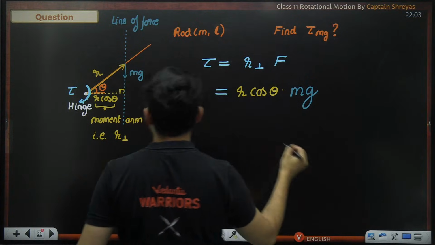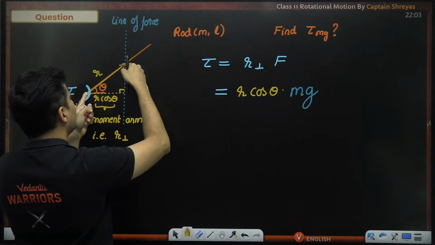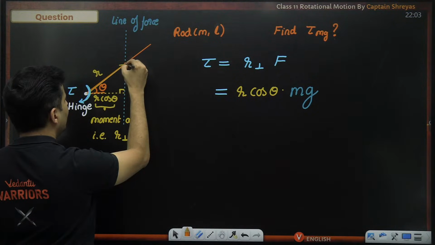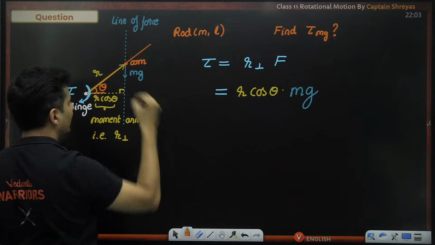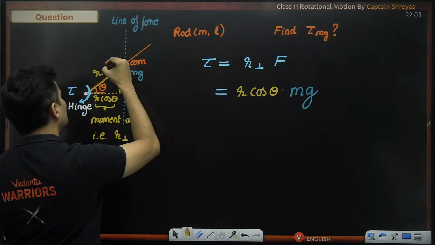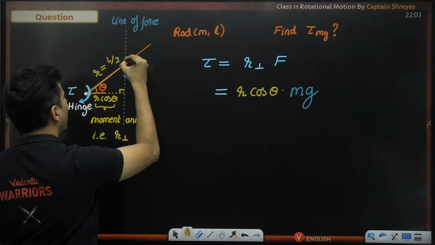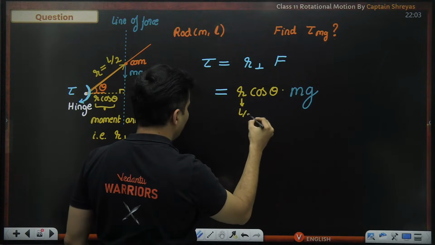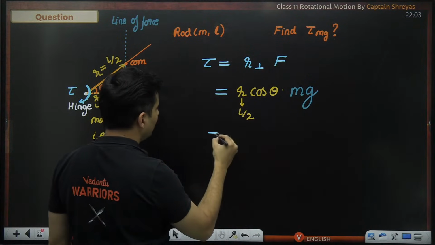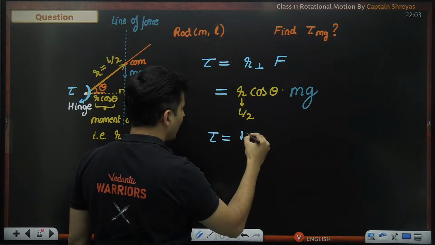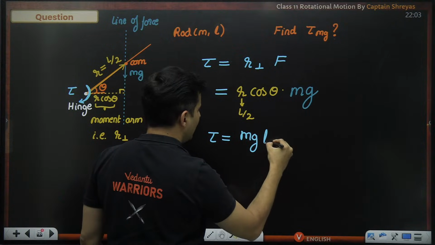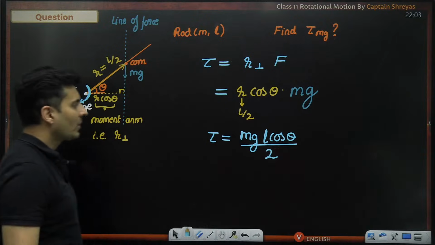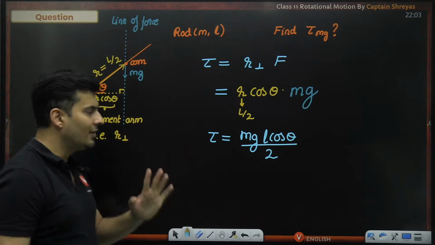If you think now, you'll realize this is the total length, this is the center of mass of that rod. So that r should be total length by 2. Therefore, instead of r, you're just going to put L by 2. Hence, the value of the torque that I will get will be mgL cos theta whole divided by 2.